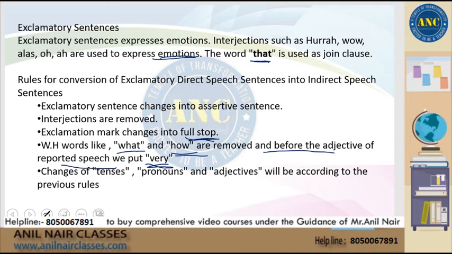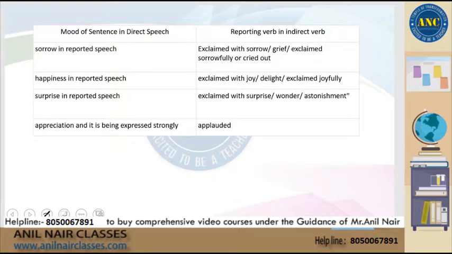And then you change the tense, pronouns and the adjectives, whatever are in the sentence, according to the rules we've just followed. So when you say change an exclamatory sentence into an assertive sentence, what is an assertive sentence? It's a declarative sentence. You are making a statement, right? So an exclamatory sentence has to be changed into a declarative or assertive sentence. That means you are making a statement.